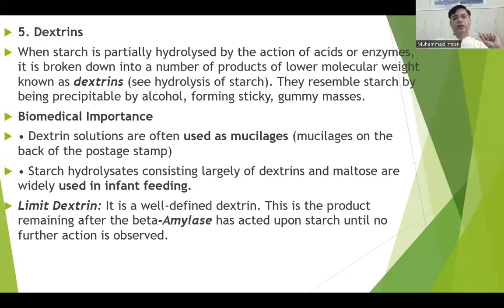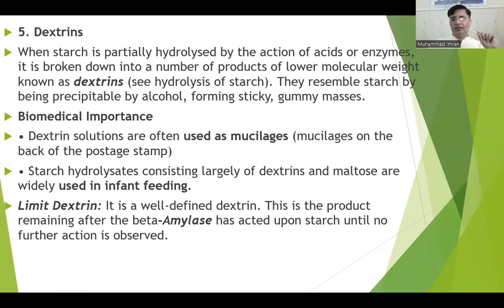Dextrin. Dextrin is the hydrolyzed form of starch. The low molecular weight homopolysaccharide of starch is known as dextrin. It has alpha 1,4 glycosidic linkages. Dextrins are precipitated by alcohol, forming sticky gummy masses. Biomedical importance: dextrin solutions are often used as a mucilage agent. Mucilages are those which are used on the back of stamps. Starch